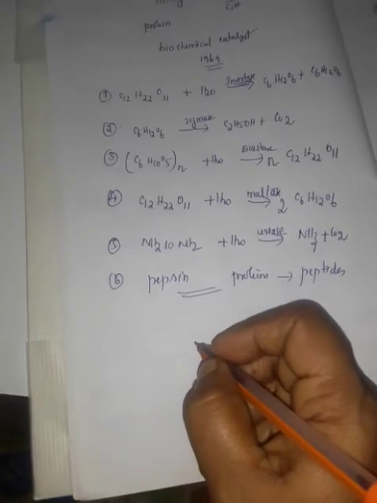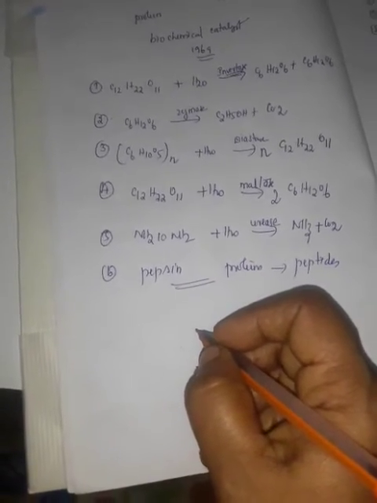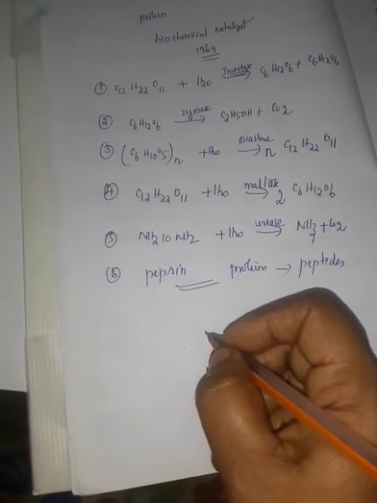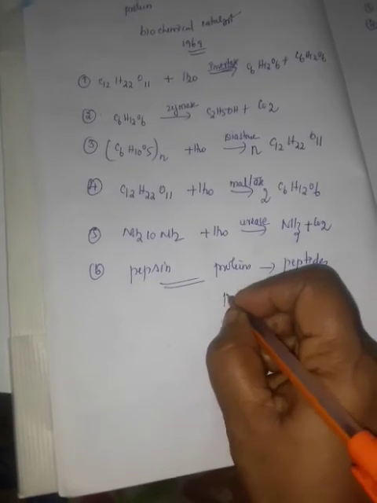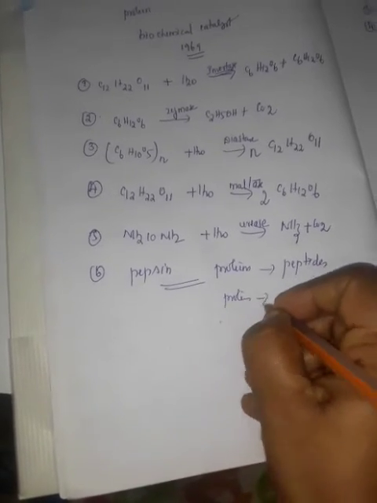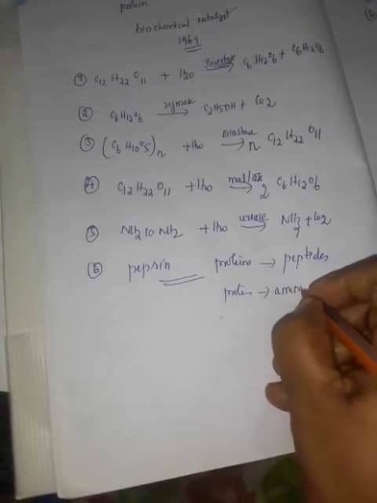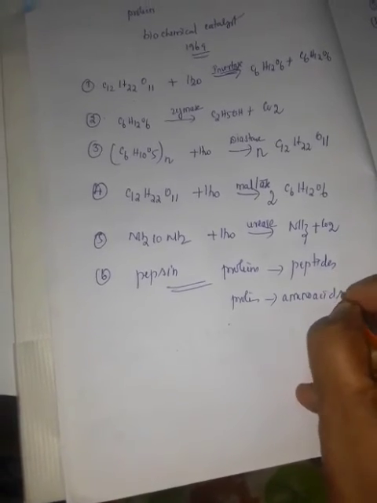But in the intestine, the pancreatic trypsin converts the proteins into amino acids, proteins into amino acids by hydrolysis in the presence of pancreatic trypsin.